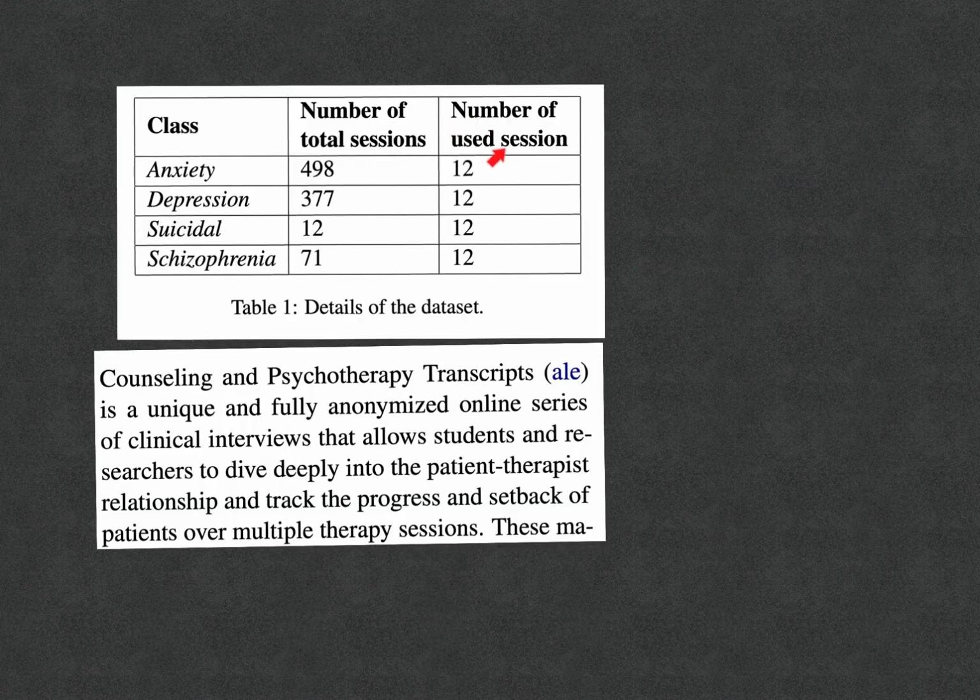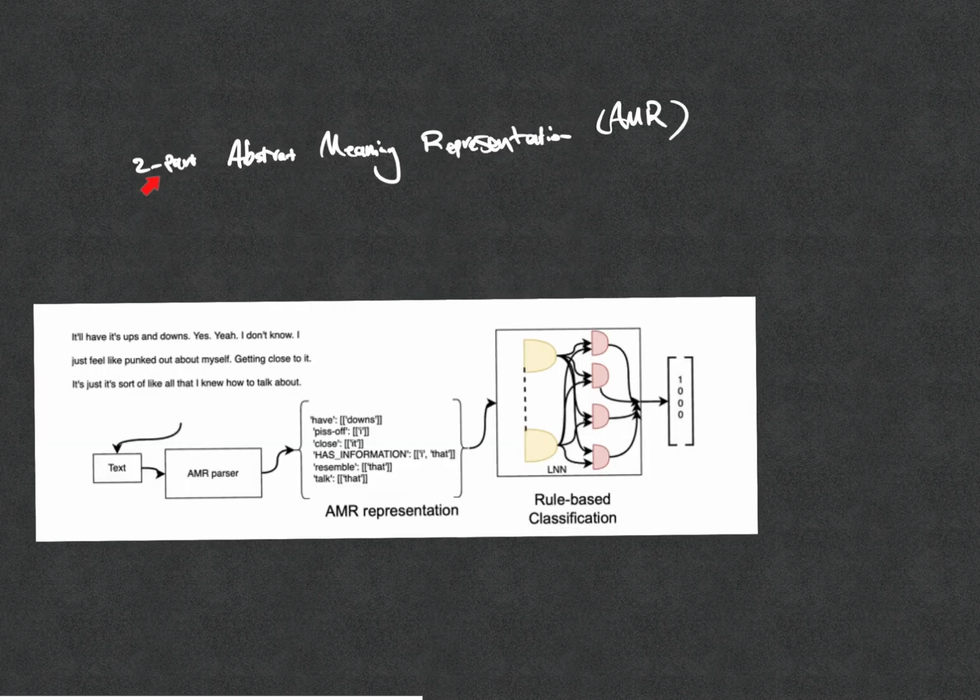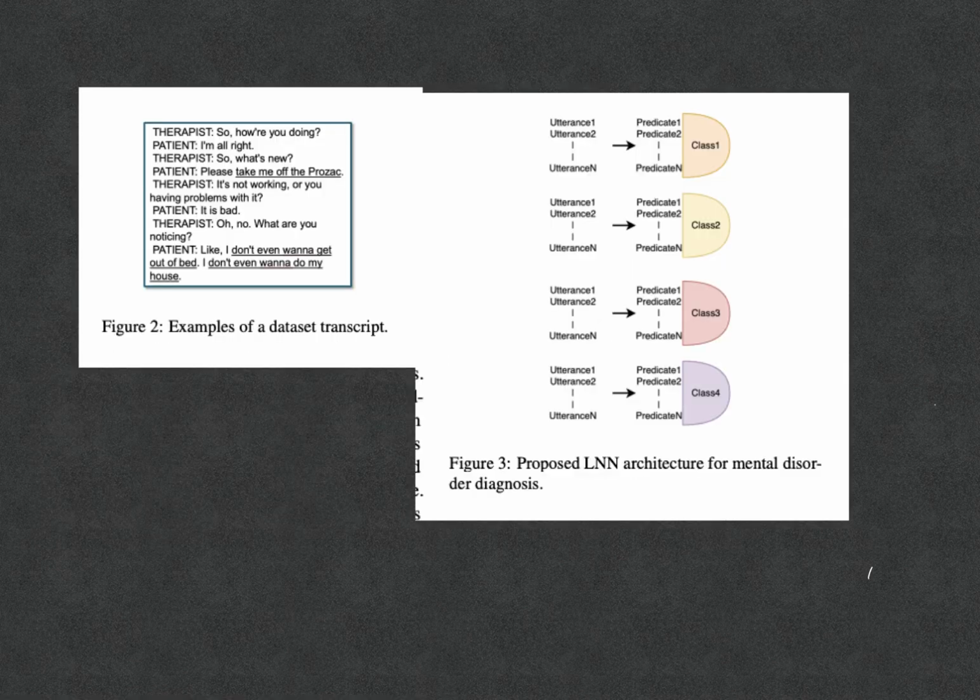You can see the number of used sessions and number of total sessions for each one of the classes in the dataset that they have used, which comes from the counseling and psychotherapy transcripts, which they use for generation and pruning of predicates. They propose a two-part abstract meaning representation, or AMR, that you can see an example of in this figure. So you have a transcript like this, which is going to go through this AMR parser and generate this AMR representation. It is then these predicates which will be used in the LNN architecture for the mental disorder